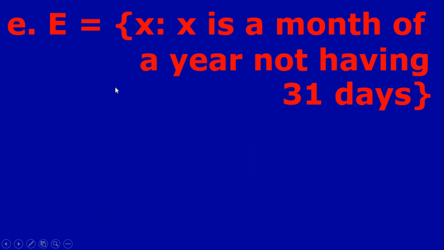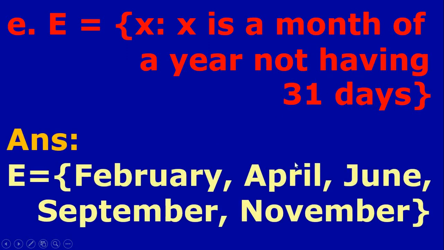Next one, E equal to the set of all x such that x is a month of a year not having 31 days. So we have to write months which do not have 31 days. So it is February, April, June, September and November. Other months have 31 days. So these months do not have 31 days. So therefore E equal to February, April, June, September and November.